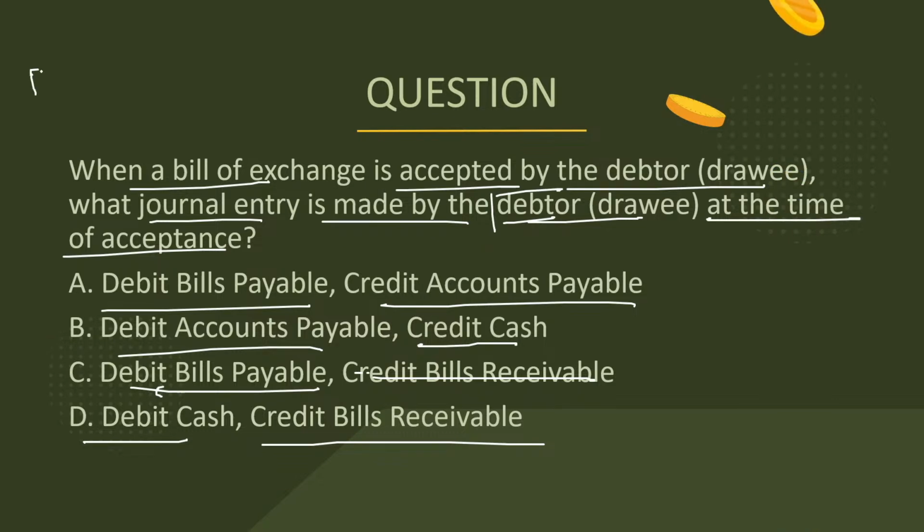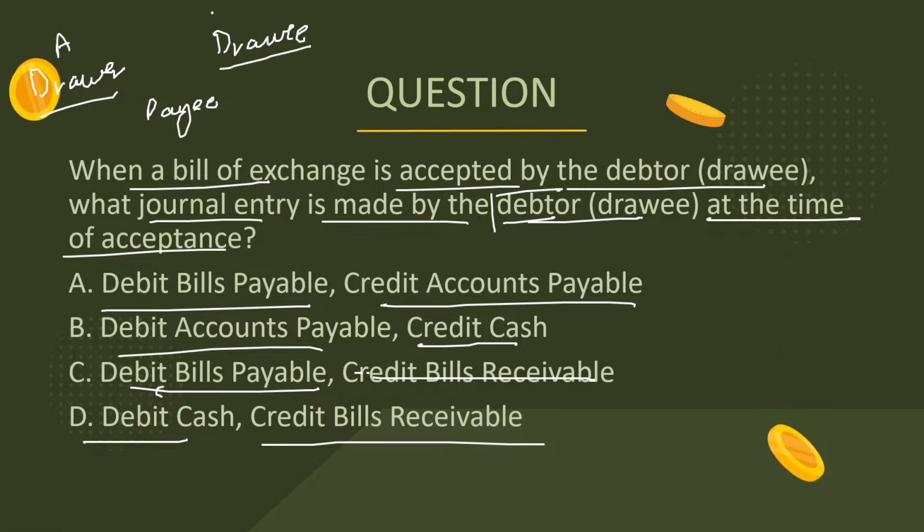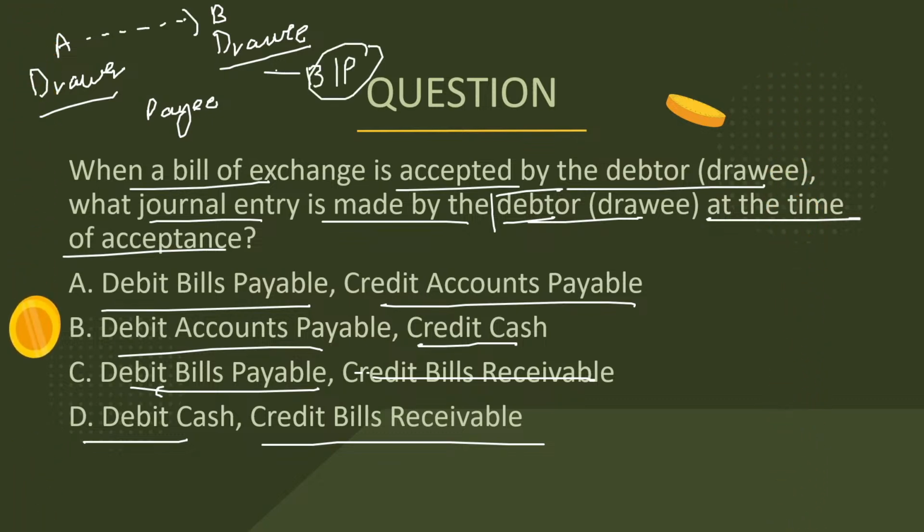See, we had a drawer, we had a drawee, and we had a payee. How are they working upon this? A and B. When B is passing the journal entry, it's a bills payable for him. And A was a creditor who's gone now.